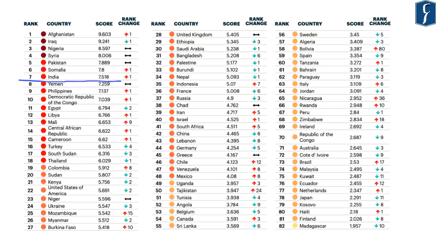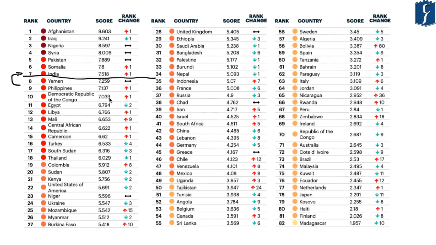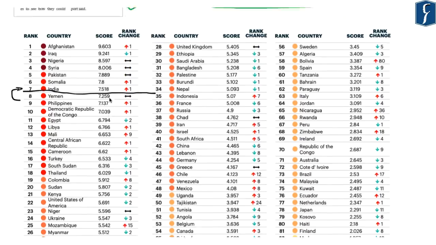Now, important point to be noted is that India has moved from 8th position to 7th position with respect to the Global Terrorism Ranking Index. It means that last year's ranking put India at the 8th worst country impacted by terrorism. And for the 2019 report of Global Terrorism Index, it has ranked India as the 7th worst country impacted by terrorism. So it is because of this poor ranking of India that NITI Aayog has criticized this particular report of Global Terrorism Index compiled by Institute for Economics and Peace.